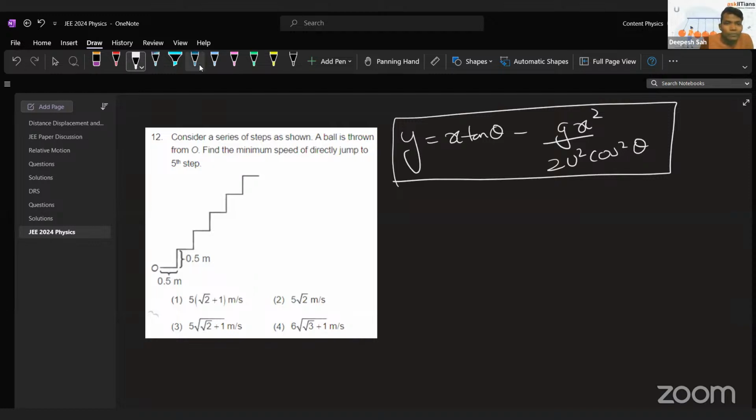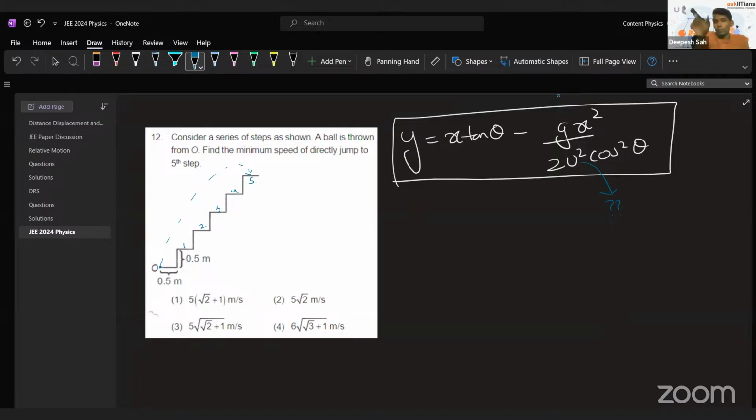But how? See, now we are saying consider a series of steps as shown. Ball is thrown from O, find the minimum speed of directly jumping to the fifth step. We have to find the minimum speed. We have to find that in such a way that we can directly jump to the fifth step. Now, if you consider this one, this will be the first, second, third, fourth, and this will be the fifth step. So from here, if you want to jump here, what will happen?